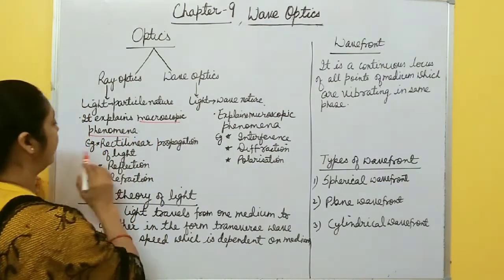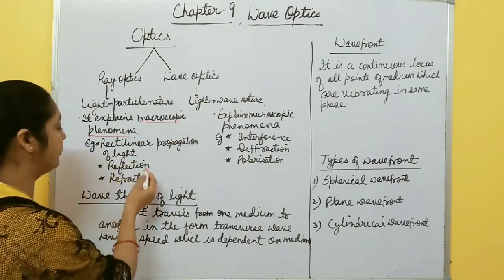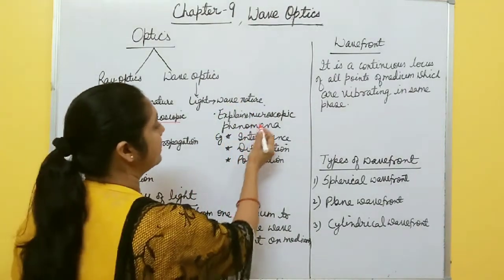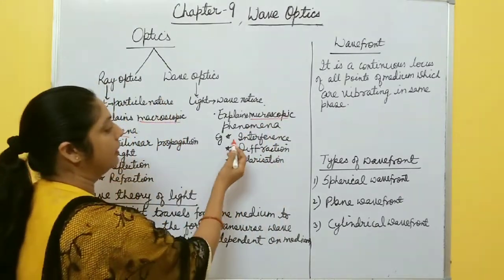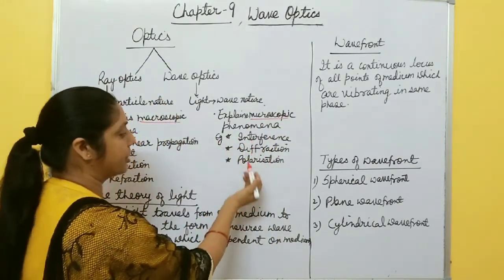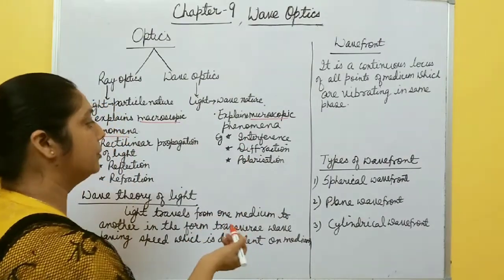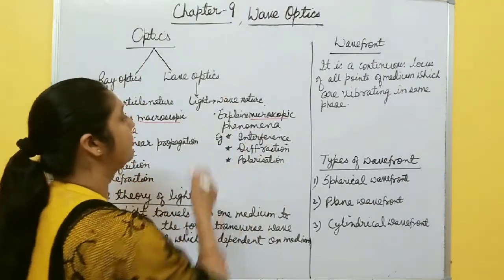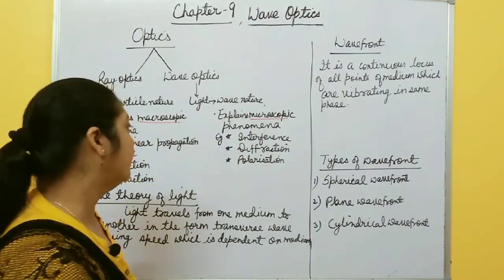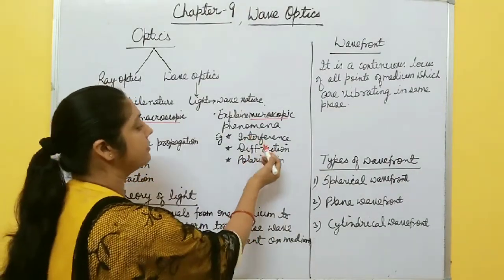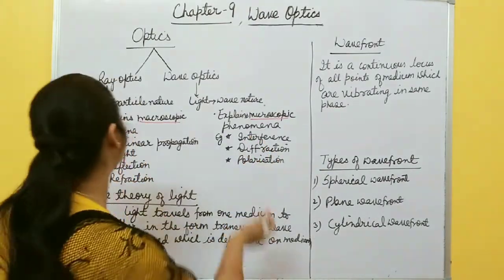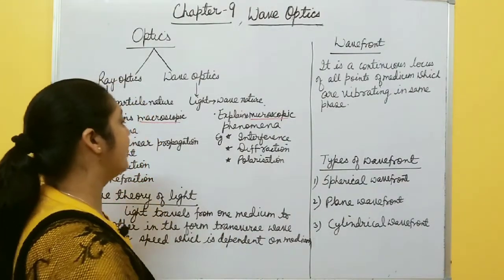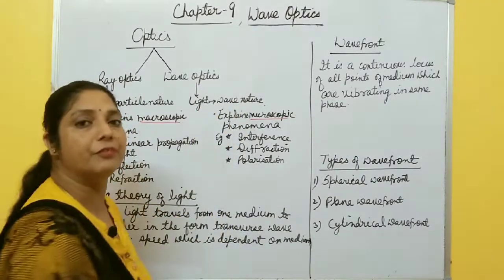Particle nature of light explains macroscopic phenomena like rectilinear propagation of light, reflection and refraction. But the wave nature of light explains microscopic phenomena like interference, diffraction, polarization, and also we can prove the laws of reflection and refraction with the help of the wave nature of light. But we can't explain interference, diffraction and polarization with the help of the particle nature of light. So in this chapter we consider light as a wave.